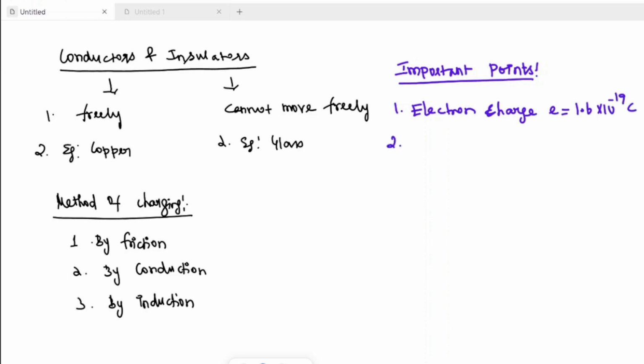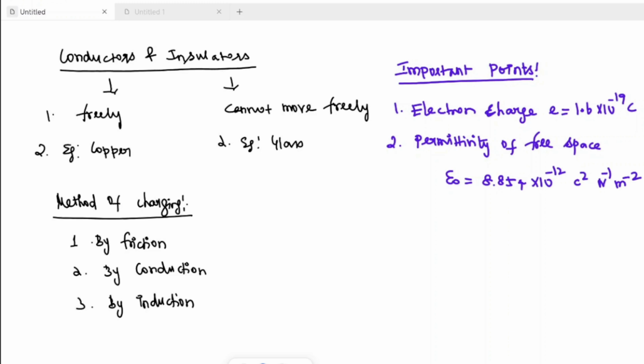Then second, permittivity of free space. Epsilon is equal to 8.854 into 10 power minus 12 Coulomb square Newton inverse meter power square. Then third, what is the Coulomb constant? K is equal to 9 into 10 power 9 Newton meter square per Coulomb square.